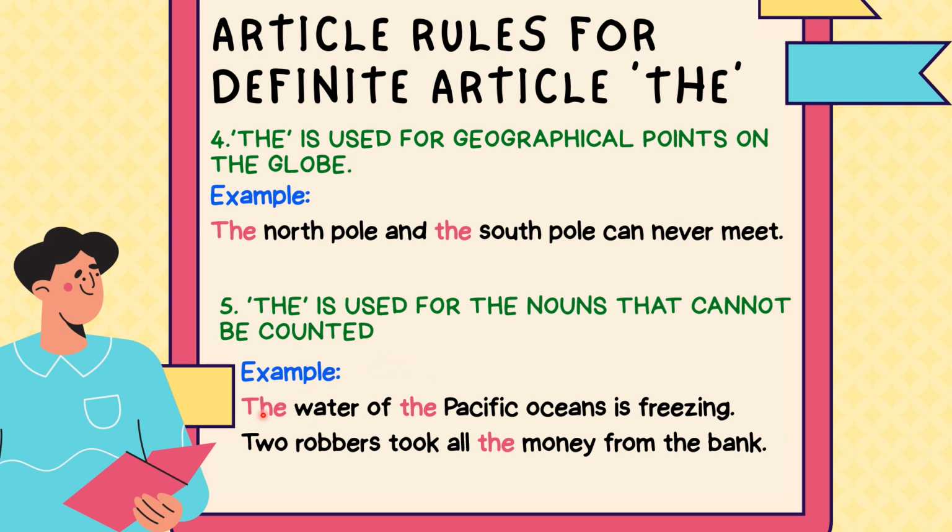Like here the example is saying the water of the Pacific Ocean is freezing. So why have we used the? Because water is an uncountable noun. Why have we used the here? For the Pacific Ocean, again uncountable. The second one is saying two robbers took all the money from the bank. If we are talking about the money, it's a noun, and we have used the just in front of that because it's an uncountable one.